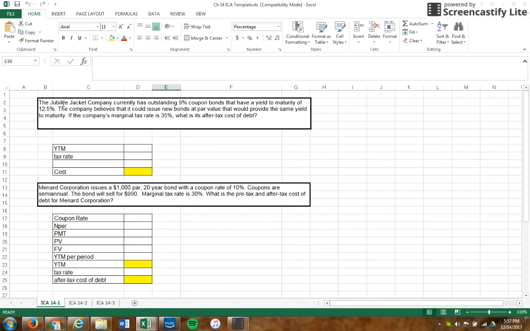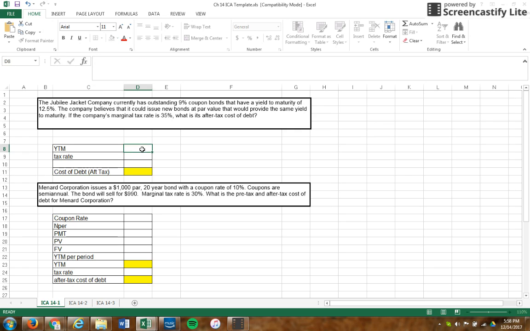The Jubilee Jacket Company currently has outstanding 9% coupon bonds that have a yield to maturity of 12.5%. The company believes that it could issue new bonds at par value that would provide the same yield to maturity. If the company's marginal tax rate is 35%, what is the after-tax cost of debt? So we are looking for the cost of debt for this company, after tax. So we should put after tax.